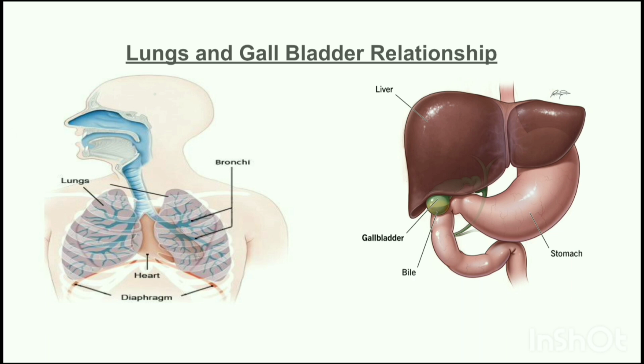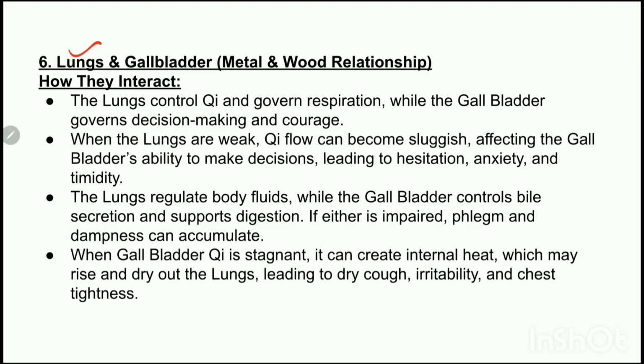Let us begin with the lungs and the gallbladder relationship. The lungs belong to the metal element and the gallbladder belongs to the wood element, so this is a metal and wood relationship. Now how do they interact? The lungs control chi and govern respiration. The gallbladder governs decision making and courage. If the lungs become weak, the flow of chi will become sluggish. This will affect the gallbladder's ability to make decisions, leading to hesitation, anxiety, and timidity.